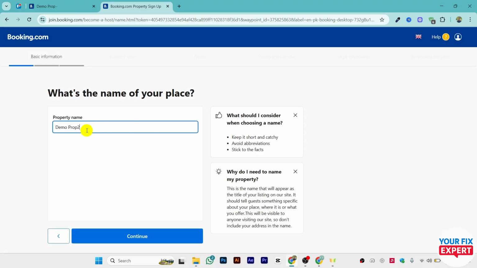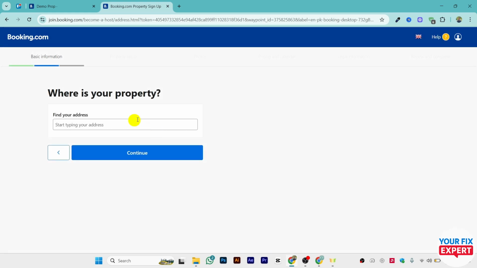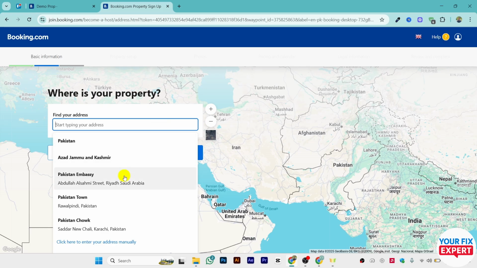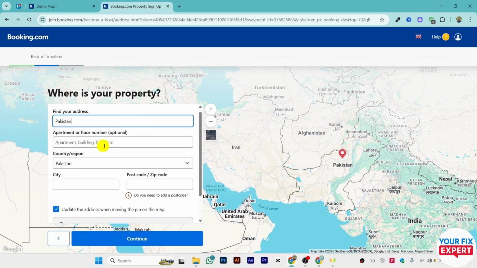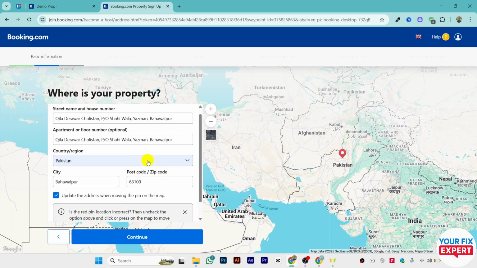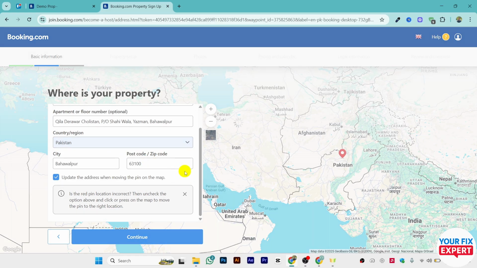Let's say I name it demo property 2. Just name the property, click on continue, and they will ask you to enter your address. Make sure to enter the correct address, whichever the address of your property is, and they will ask you to enter the apartment number, the details, everything. So just enter all those details and click on continue.